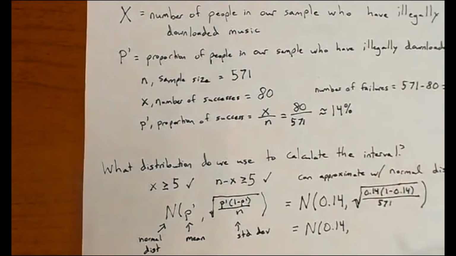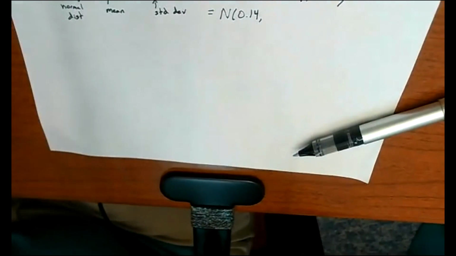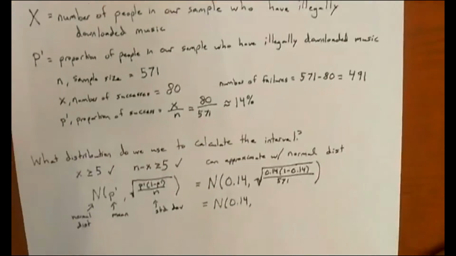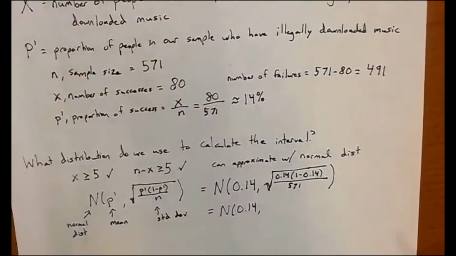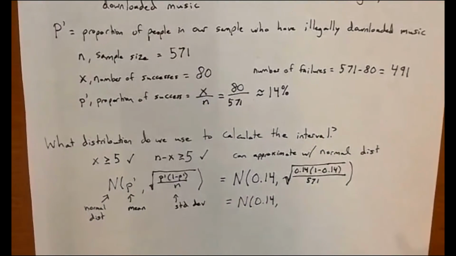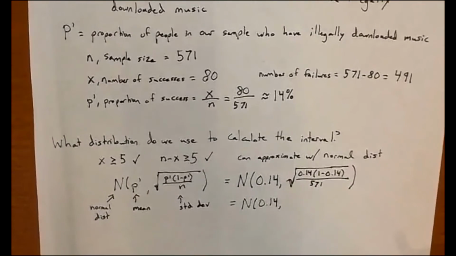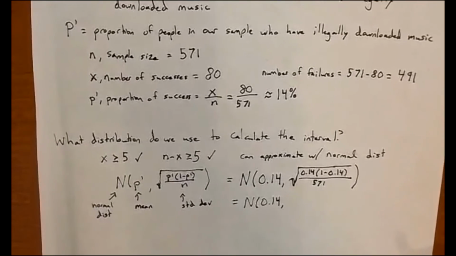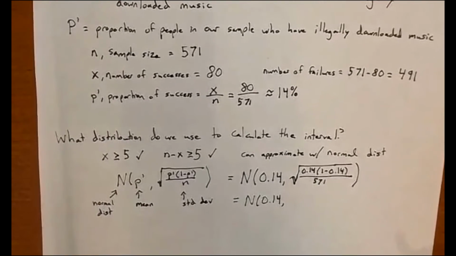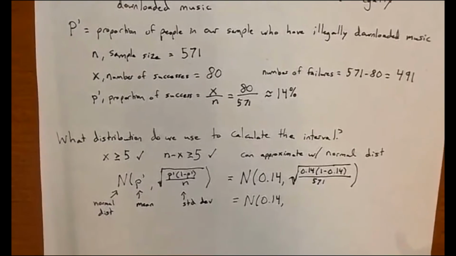I'm going to put that into a calculator. So we want the square root of 0.14 times 1 minus 0.14, all divided by 571, close the square root.